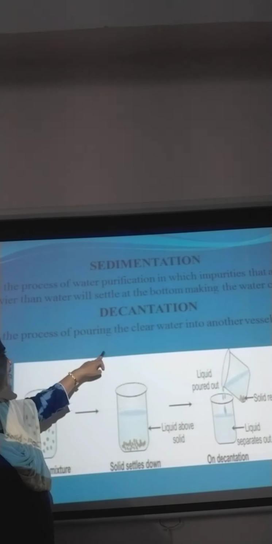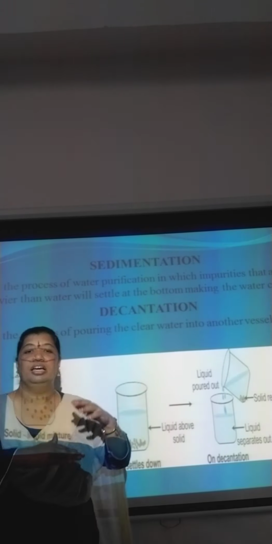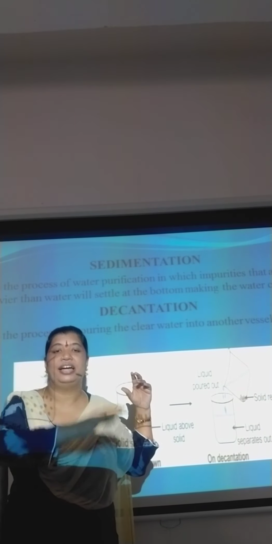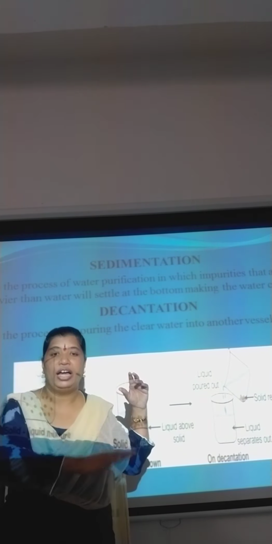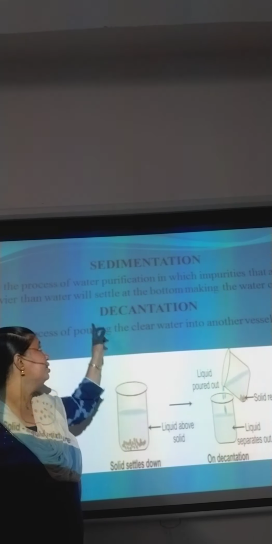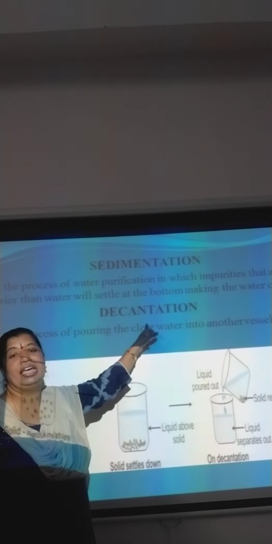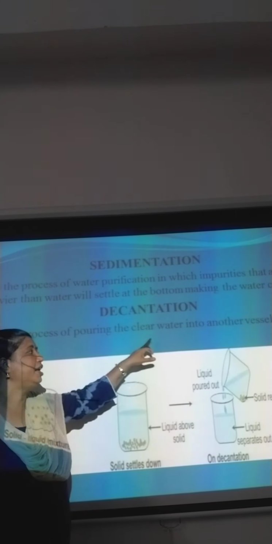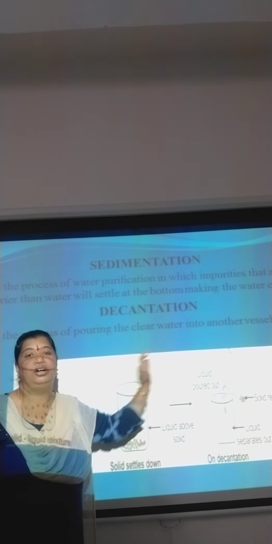Then what is decantation? Now you have got clear water. If you are pouring that clear water from one beaker, from one vessel to another vessel, that process is called decantation. So it is the process of pouring the clear water into another vessel.